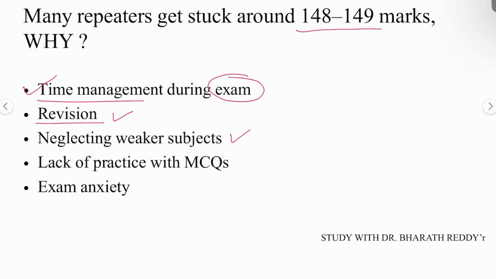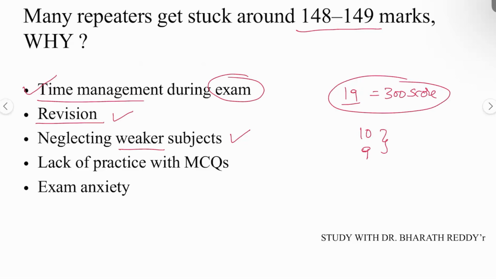I have seen that all the 19 subjects together make up the 300 score, guys. But many of our students only focus on 10 subjects or 9 subjects, and this is one of the challenges. Because if you neglect the weaker subjects, those may be the scoring subjects that end up keeping our scores between 148 and 149. So don't neglect the subjects. Ignoring 10 subjects or 9 subjects and focusing only on some subjects will make it very, very difficult for us to get more than 150.